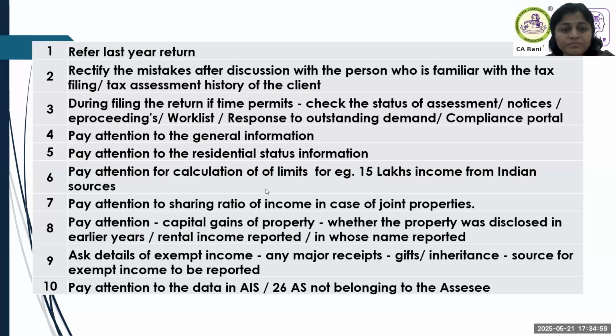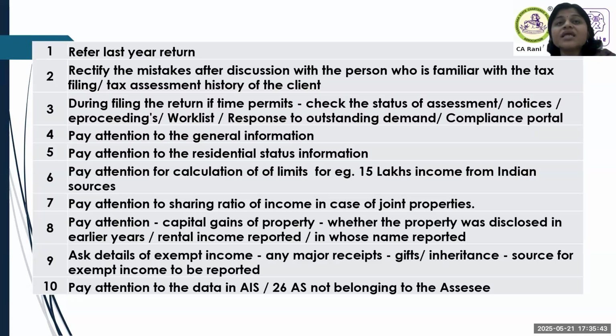Next, pay attention to the limits of calculation. Again, 15 lakhs, as I told you: a person who is a non-resident, basically a person living in another country, whose income from Indian sources exceeds 15 lakhs, and the person is living in a country where this income is not subject to tax. Suppose that person is living in a tax haven. Then this 15 lakhs is a very critical thing. If you have information that his income is 14 lakh 95,000, please make sure the computation is very, very correct. Because if the department comes to know that it is 15 lakh 10,000, then the whole thing changes, tax treatment changes, everything changes. So please pay attention to the calculation of limits, especially when you are close to the border.